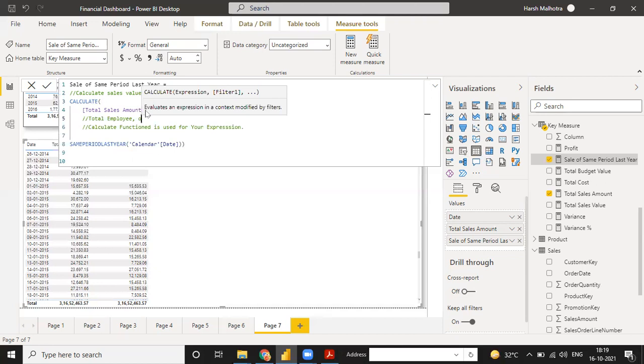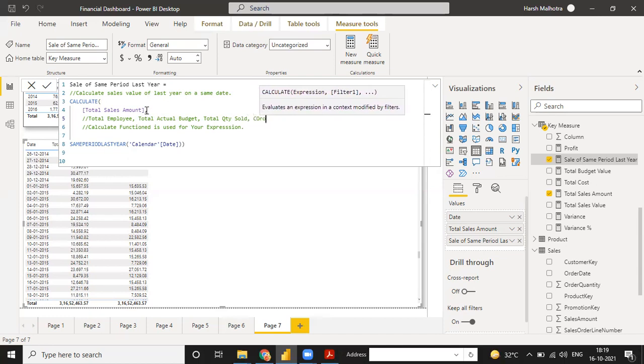Okay, you can use your total actual budget so that you can compare all these things, or you can write here total quantity sold, as well as you can put it quantity wise also. Total quantity sold, as well as you can put any related data.